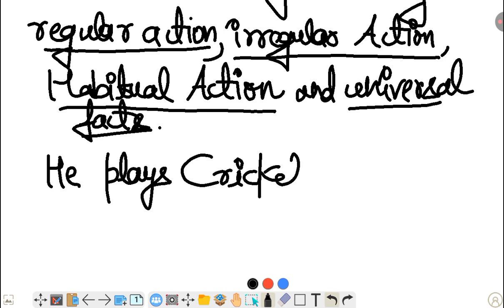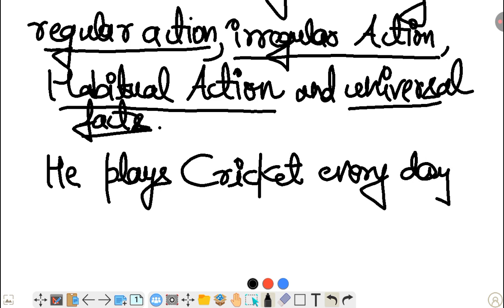He plays cricket every day. Means this action is done every day. That's why we use present indefinite tense. He plays cricket every day. Okay, understood?